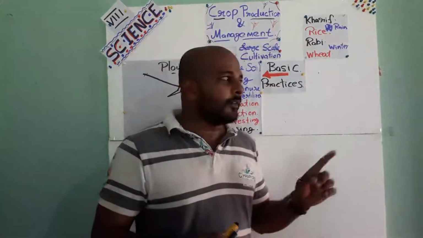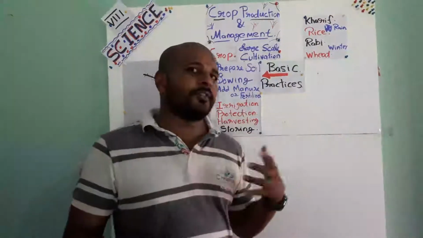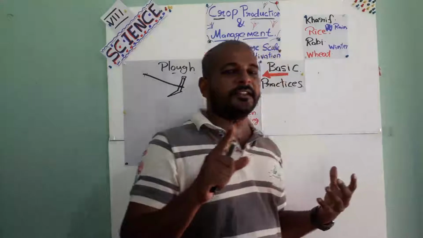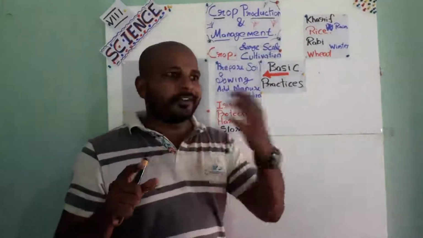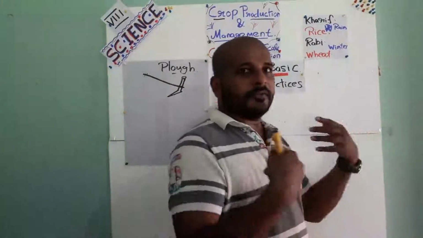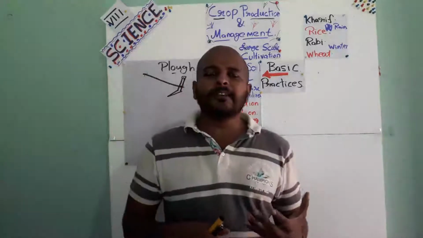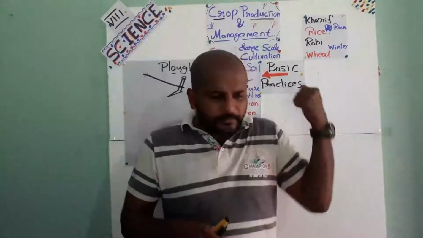In order to prevent that, what do we want to do? We want to remove those weeds. There are different types of methods. Do you understand what weeds are? Unwanted plants which grow automatically among our crops. That is called weeds. So how to remove these weeds? Manual method, just pluck them off.